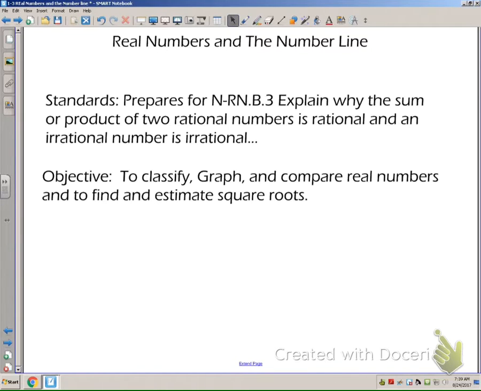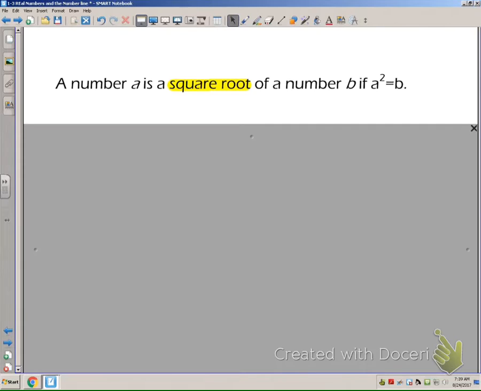is to explain why the sum or product of two rational numbers is rational and an irrational number is irrational. So, you've got to be able to know what rational and irrational are to be able to draw these conclusions.